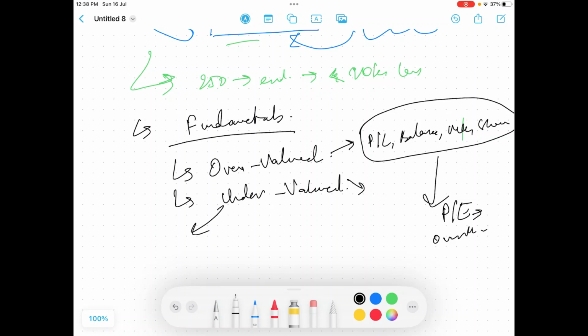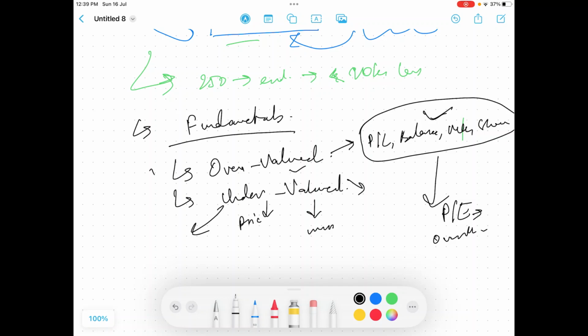Similarly for undervalued, we will again see the same set of things. The fundamentals are very good, but compared to that the price is less, right? So we will call them undervalued stocks. It's always better to invest in undervalued stocks so that they give a good return rather than overvalued ones, because overvalued might go for a healthy correction, or it might go for a long consolidation.